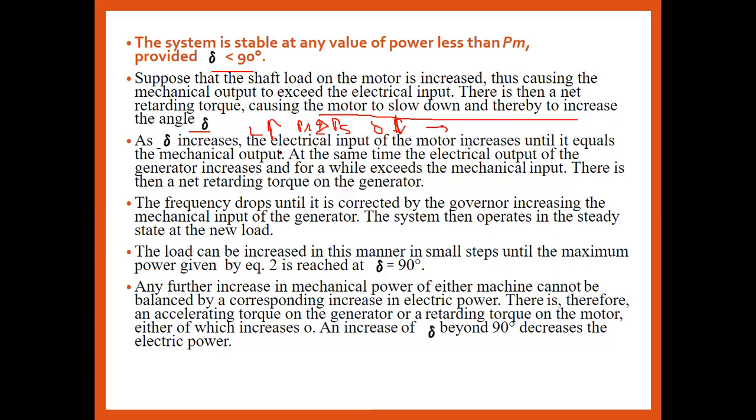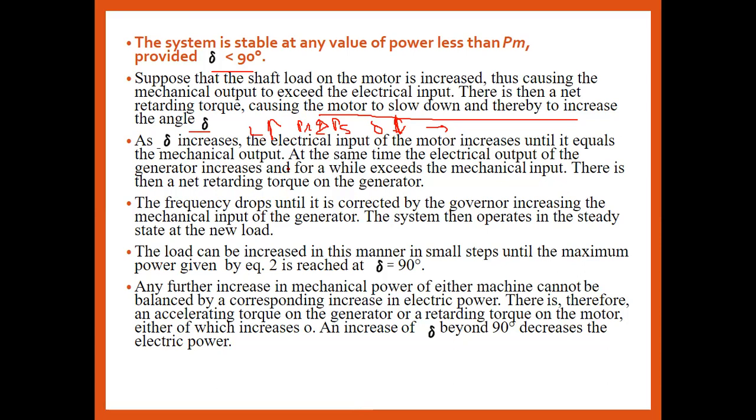At the same time, the electrical output of the generator increases while exceeding the mechanical input. The mechanical input is the shaft load, so again there is a retarding torque on the generator. This whole cycle is repeated to make the system stable.